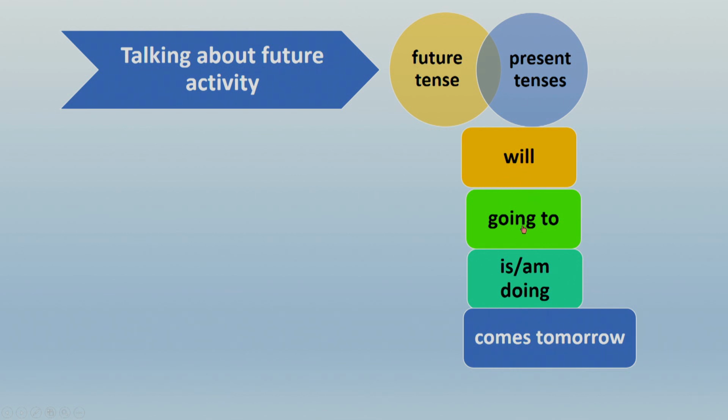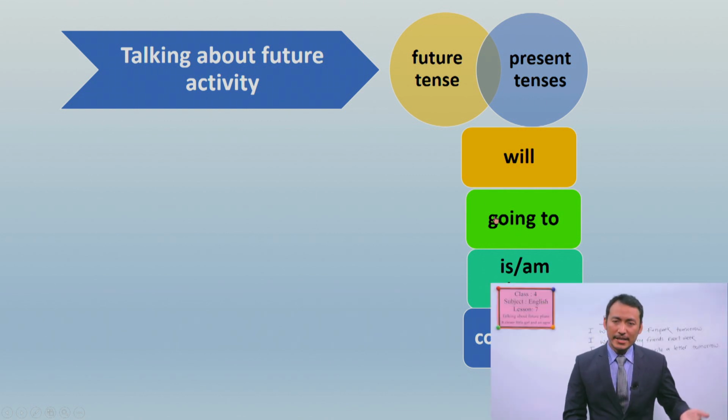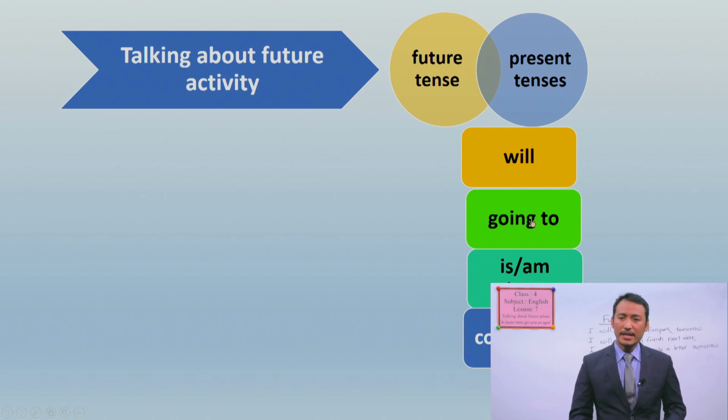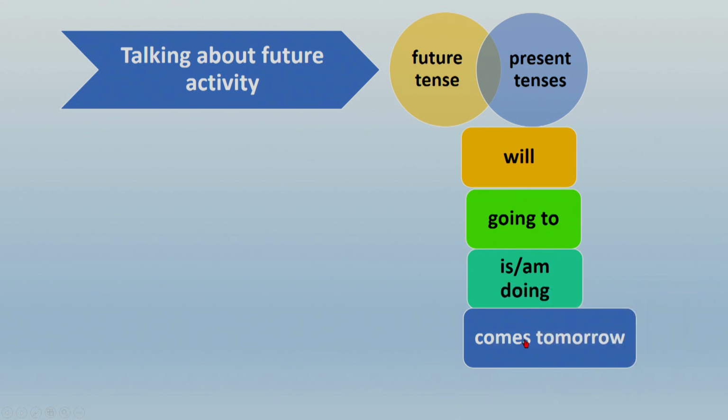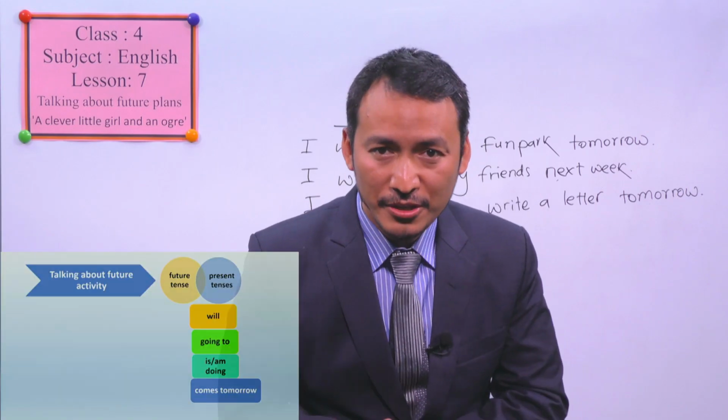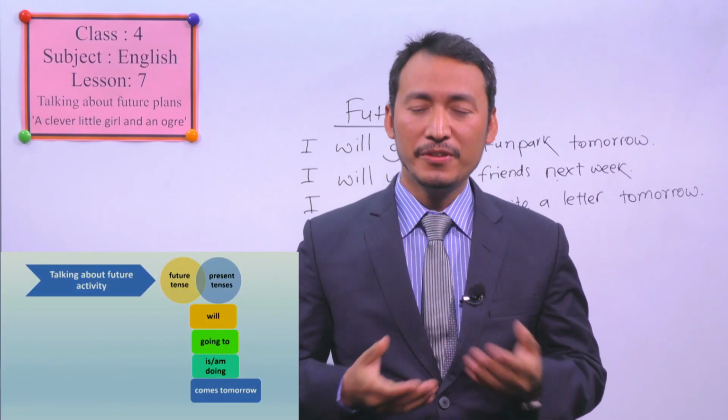Here, will and going to exactly tell about future tense. All right, students? And is, am, doing, and comes tomorrow are the verbs relating to present tenses. Okay? So these both tenses can be used for talking about future activity.